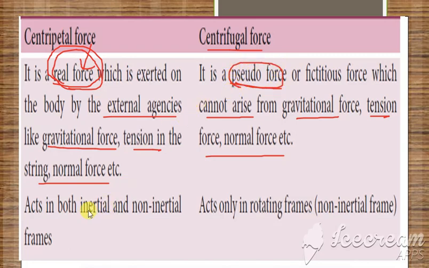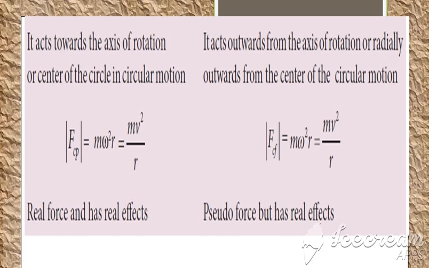This is a real force and this is a pseudo force. Clear? Then here this acts in both inertial and non-inertial frame. So inertial frameலயும் non-inertial frameலயும் centripetal force will act. We know here this acts only in the rotating frame, which is non-inertial. Non-inertialல மட்டும்தான் நமக்கு centrifugal force இருக்கும். Okay, then the next point is it acts towards the axis of rotation.